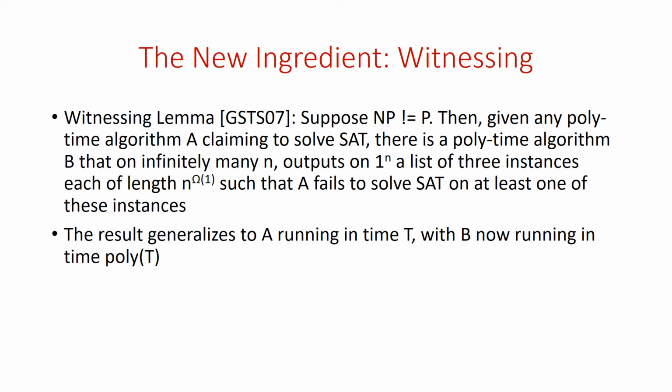So if there's a polynomial time algorithm that fails, this is a polynomial time algorithm witnessing the failure, finding instances on which the original algorithm fails. The result generalizes to an algorithm A running in time t, with the witnessing algorithm running in time polynomial in t.